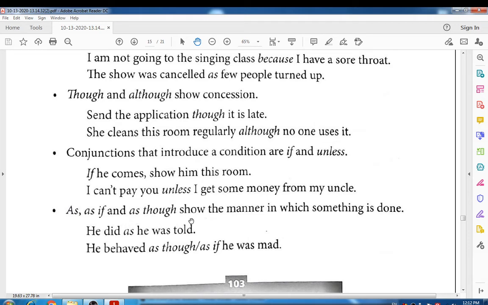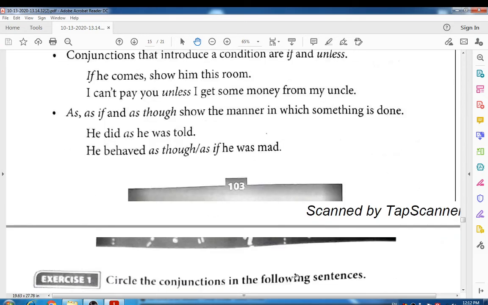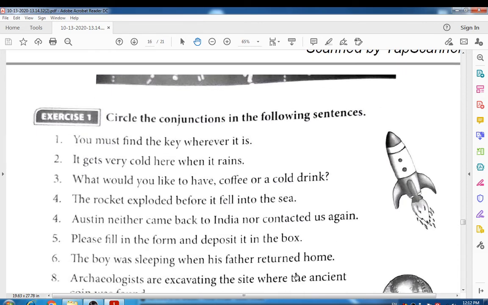As if and as though show the manner in which something is done. It shows the manner. He did as he was told. That means it shows manner. He behaved as though or as if he was mad. Like this, you can use different conjunctions.